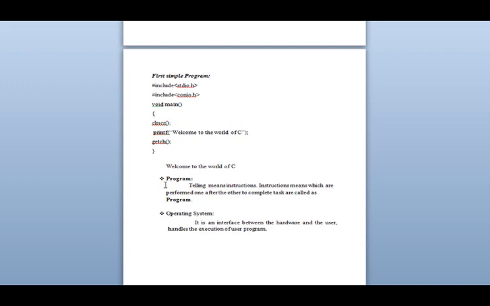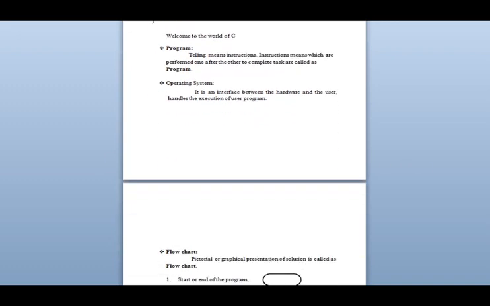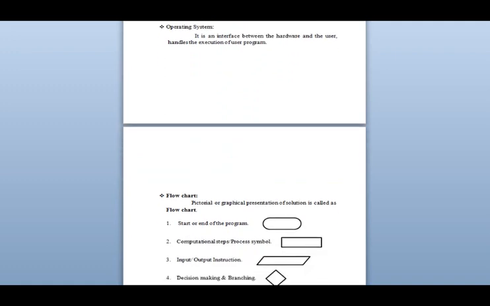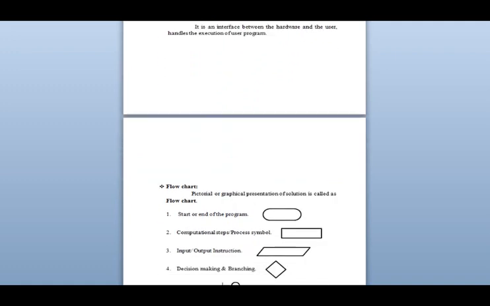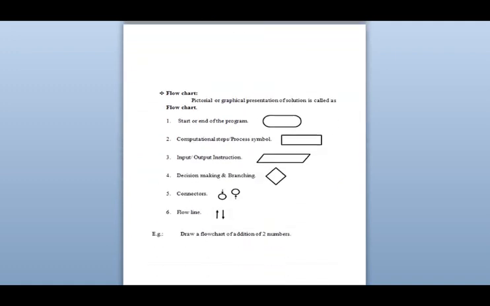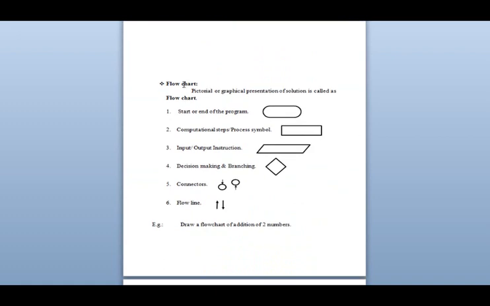Here I have defined what a program is. As I usually told, a set of instructions is called a program. The operating system is the interface between hardware and the user and handles the execution of the user program. Okay, further I am starting with flowchart.